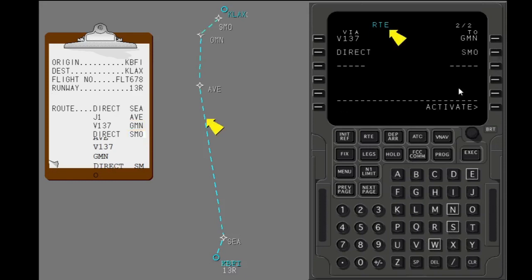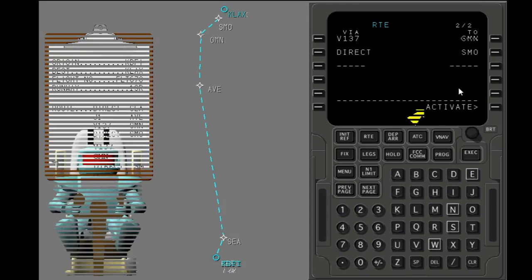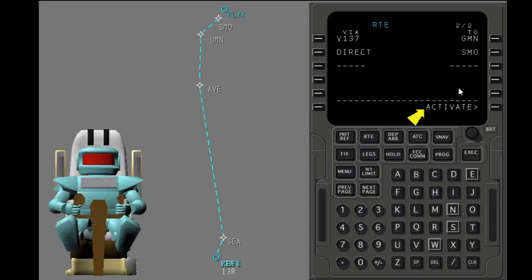The route is in, but it is not active. An inactive route is shown in cyan. You must activate the route before the autoflight system can fly it. There are two steps to make a route active. First, select the line select key adjacent to activate. The execute light illuminates. Second, push the execute key to make the route active.